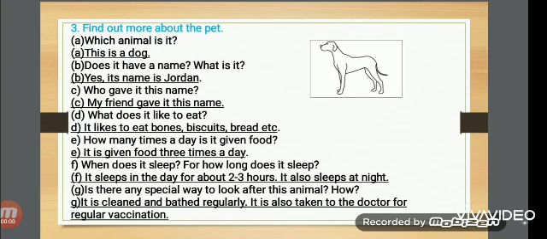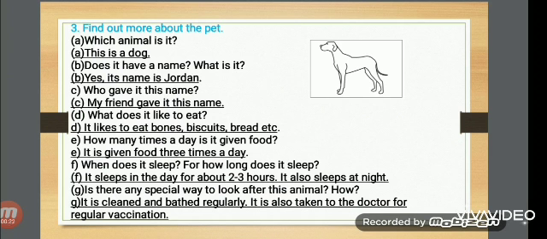Find out more about the pet. Which animal is it? Answer is this is a dog. Does it have a name? Yes, its name is Jordan. Who gave it this name? My friend gave it this name.